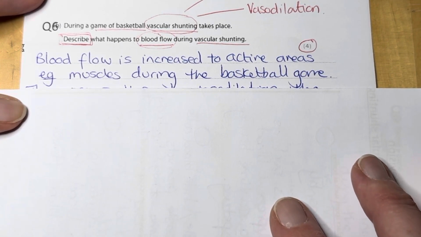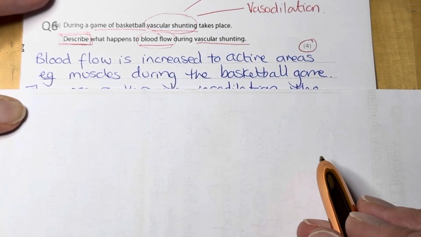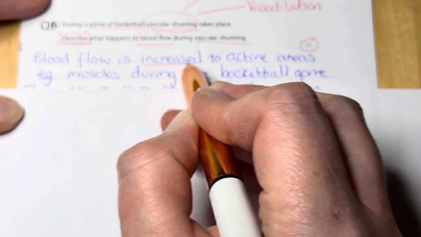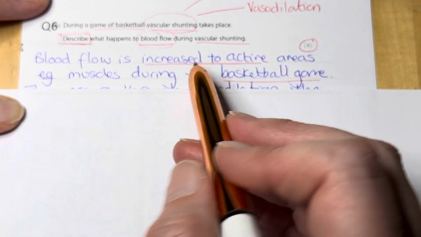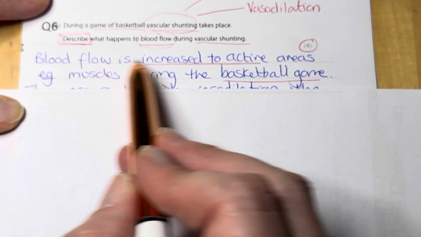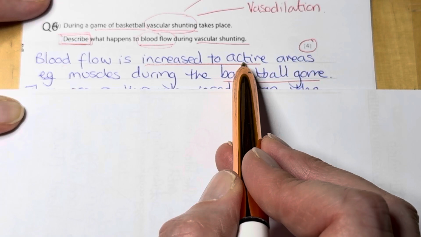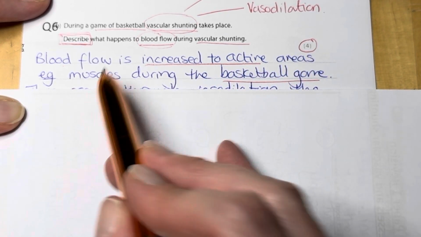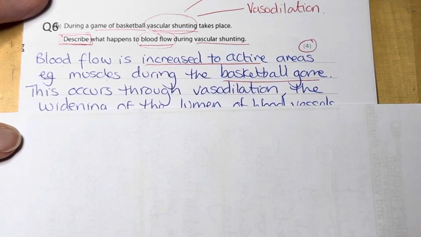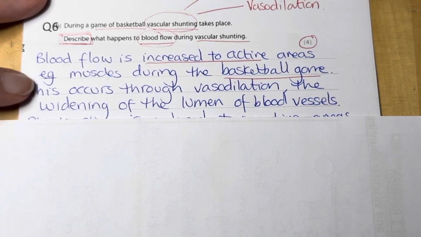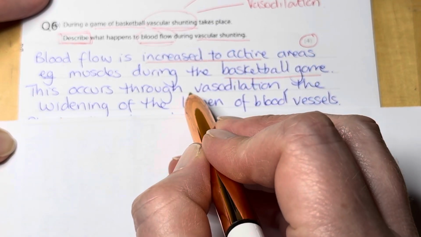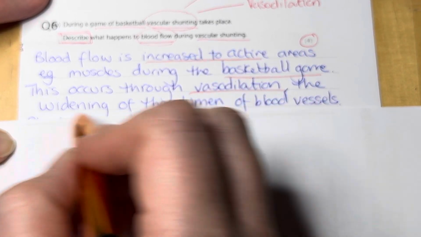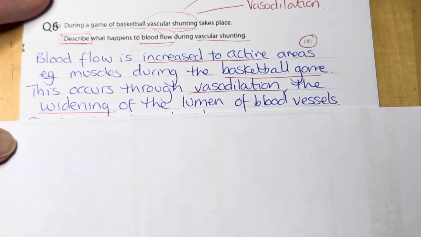So blood flow is increased to active areas during our basketball game. So I've linked it back to the basketball, and we're talking about blood flow. And we've got an increase to active areas, for example, muscles. How does this happen? This occurs through vasodilation, the widening of the lumen of the blood vessels. So I'm explaining this word vasodilation and the fact that this time they are widening.